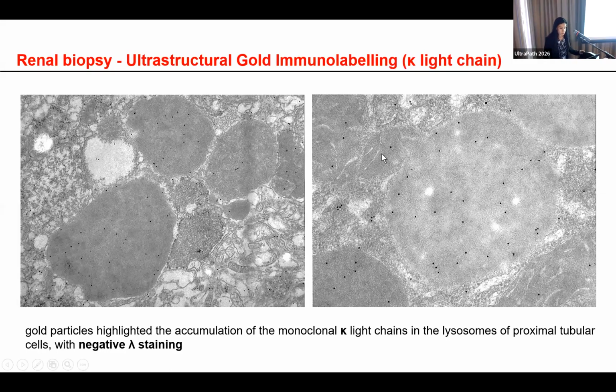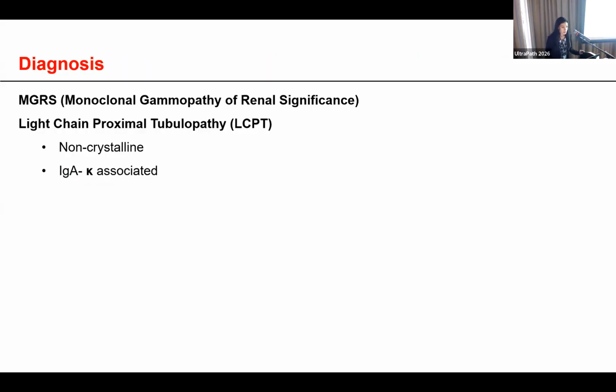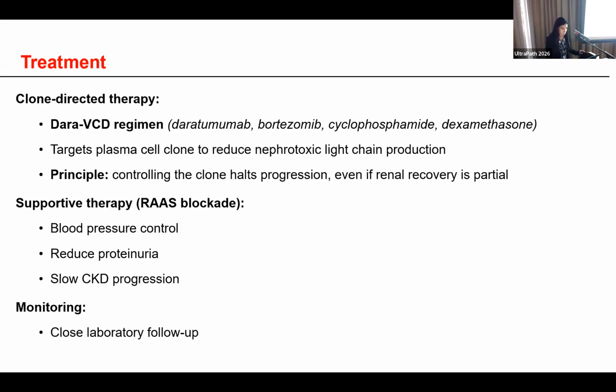EM gold immunolabeling for Kappa light chain showed the accumulation of the monoclonal Kappa light chain in the lysosomes in the proximal tubular cell cytoplasm with negative lambda staining, confirming Kappa light chain restricted proximal tubulopathy. So these findings were consistent with a diagnosis of monoclonal gammopathy of renal significance, presenting as non-crystalline light chain proximal tubulopathy associated with IgA kappa light chain restriction.